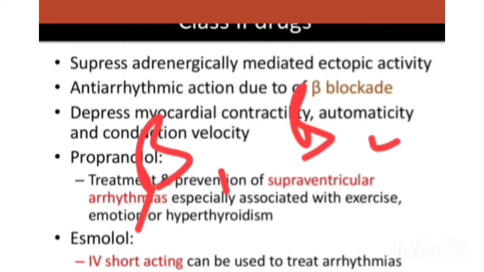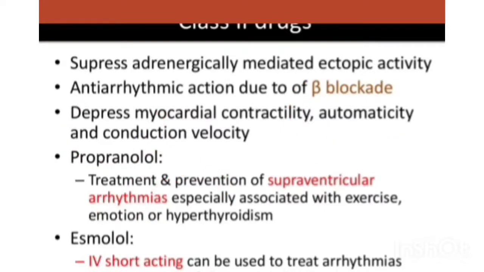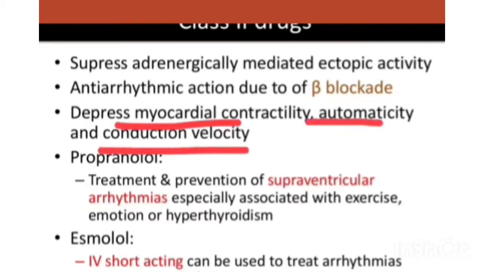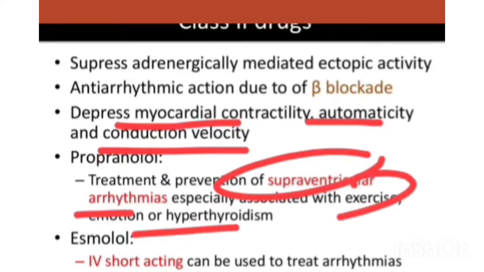Beta 1 acts directly on the cardiac muscles to suppress arrhythmias, depress myocardial contractility, automaticity and conduction velocity, and is used in supraventricular arrhythmias, exercise-induced arrhythmias and hyperthyroidism.